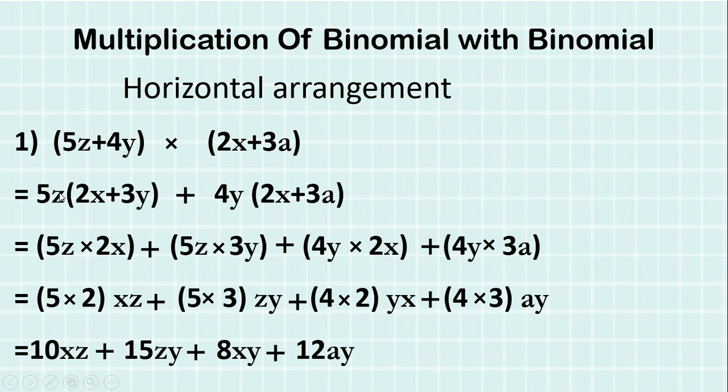Now you will see this monomial is multiplied with the monomial inside the bracket. So 5z will be multiplied with 2x. Again this monomial will multiply another monomial inside the bracket. 5z will be multiplied with 3y. Similarly over here, by putting a plus sign in between, this 4y will multiply this 2x first and then the 4y will multiply 3a in another bracket, with the sign whatever is there in between. Here it is a plus sign.